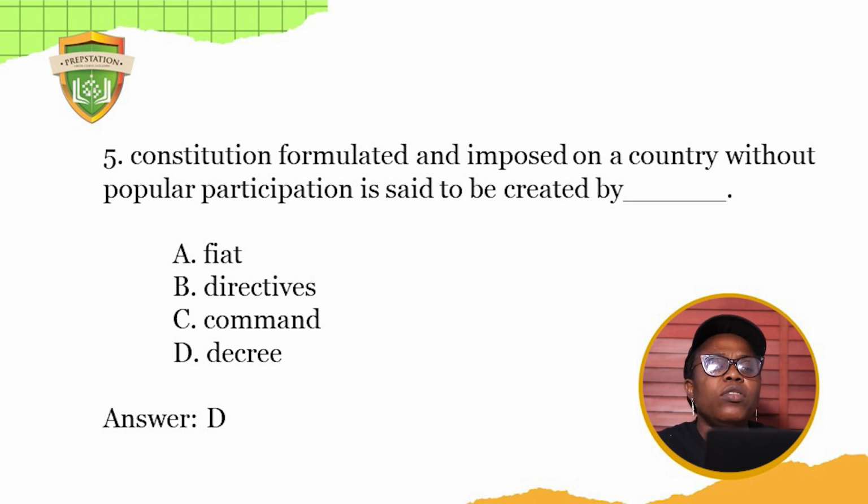A constitution formulated and imposed on a country without popular participation is said to be created by what? What do you think? Beautiful. Decree. That is why we say laws made by the military government are called decree. They issue out a decree. So take note, it is decree, please. Okay, let's go to the next question.